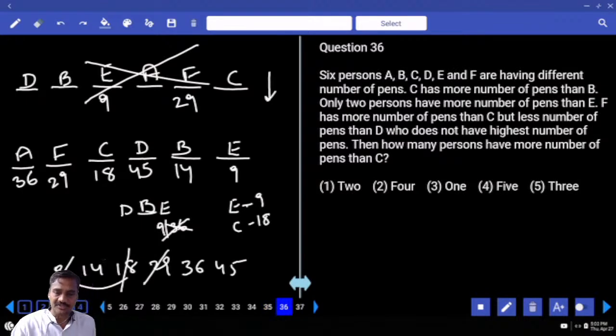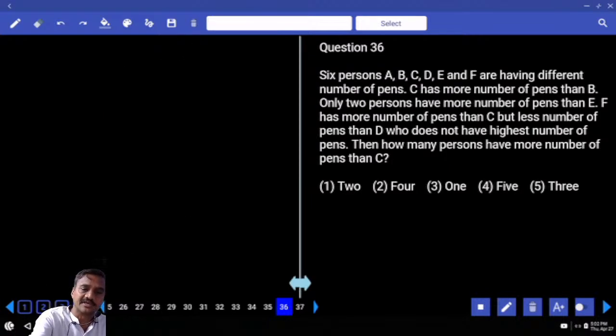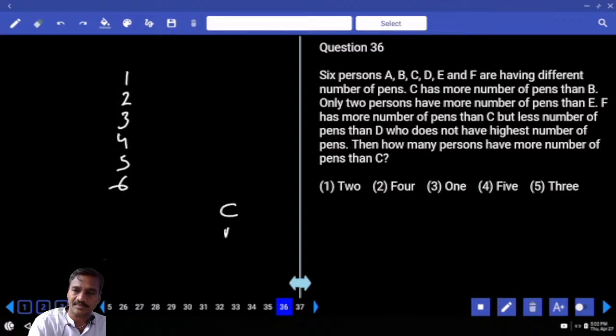And 36. Now here in this 36, six persons are compared in the number of pens, having 1, 2, 3, 4, 5 and 6. C has more pens than B. And only 2 persons have more pens than E. F has more pens than C, but less than D.